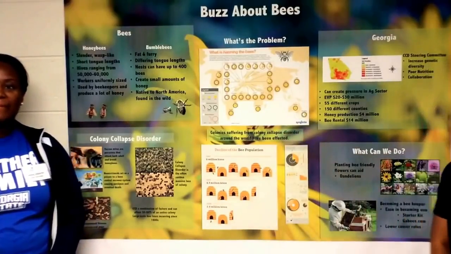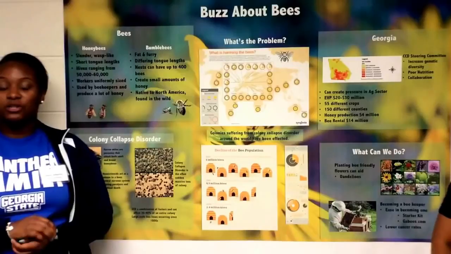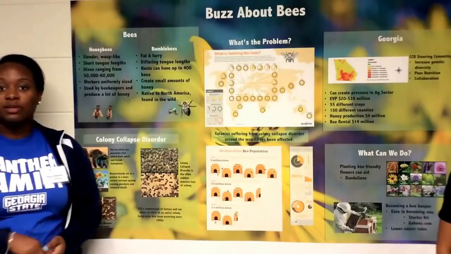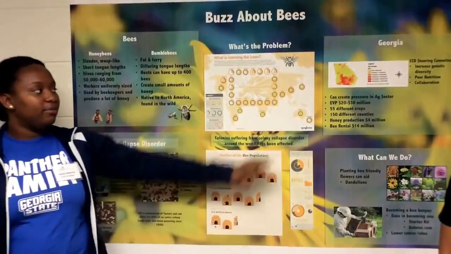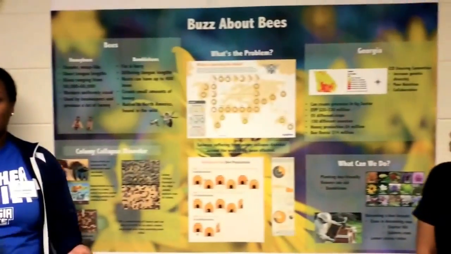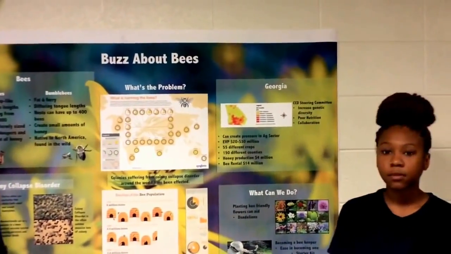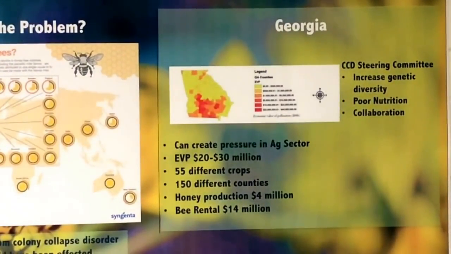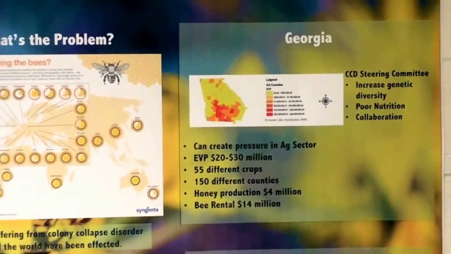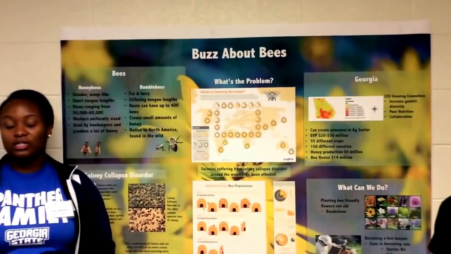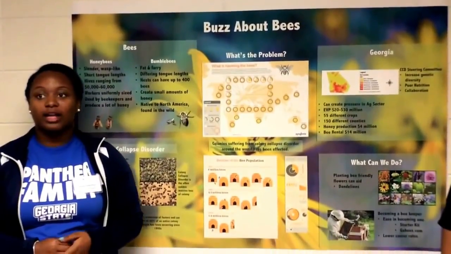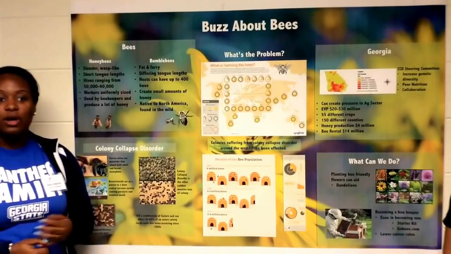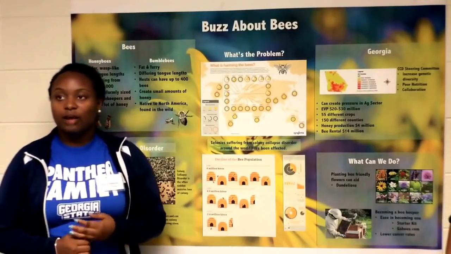So the reason this is important is because bees produce about $19 million to Georgia's economic value alone. About $14 million of that comes from bee rentals. So beekeepers in southern Georgia or northern Georgia will rent out their bees to farmers all across the United States. For instance, in California, so they'll pollinate almond trees for this season. About $4 million of that comes from honey production, and then of course 20 to 30 million in total. The rest of that will come from just the pollination of crops, and that's about 55 crops in Georgia from about 155 different counties.